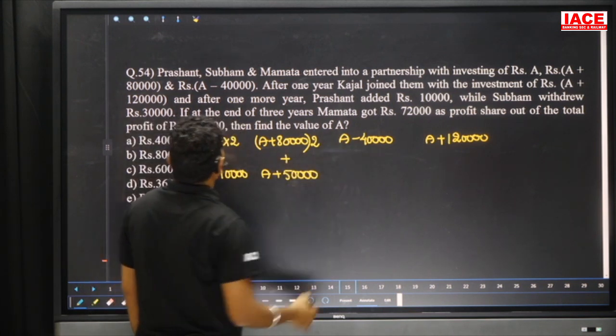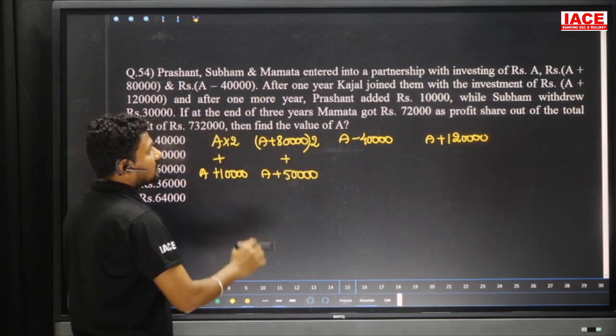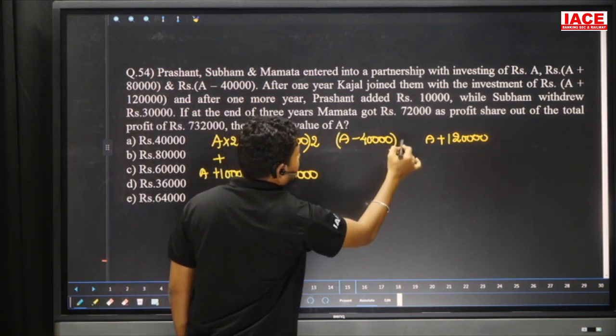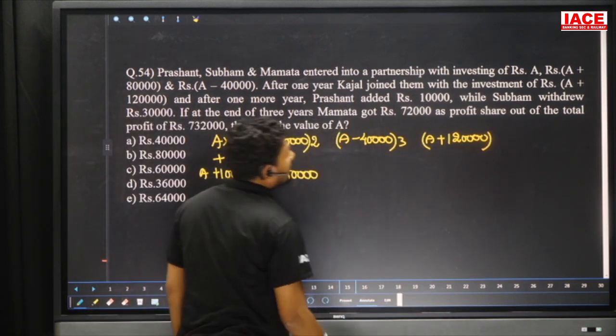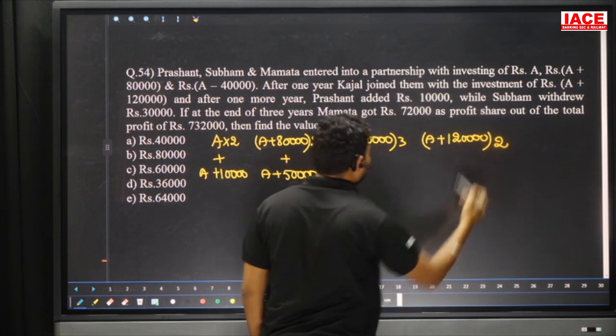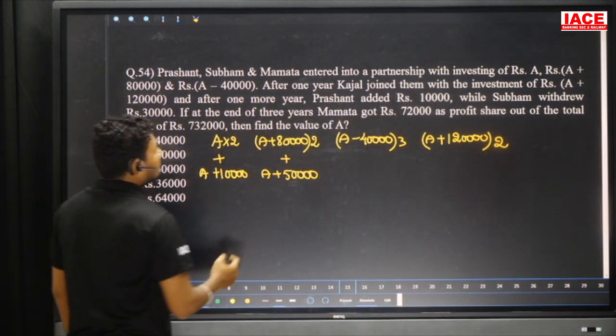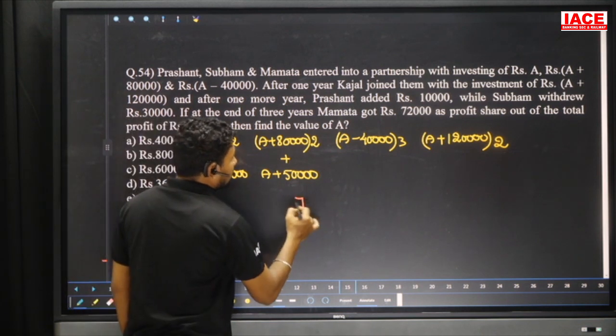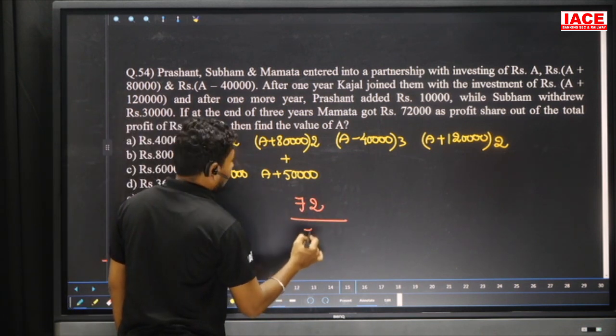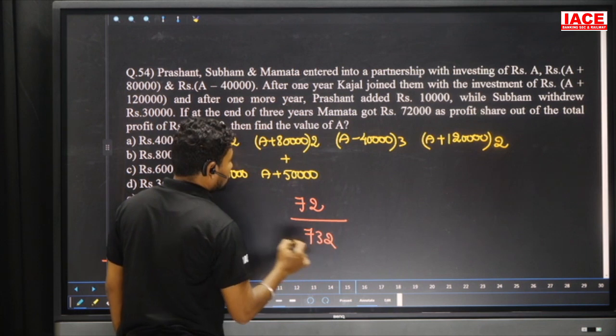And next, A minus 40,000 at the end of the year. Mamta's is not changed. That means her investment is waiting for 3 years. And Kajal's investment is waiting for how many years? 2 years. So we should calculate only where Mamta's value is given. So Mamta's value is how many? 72,000 out of 7,32,000. Then 3 zeros cancel.